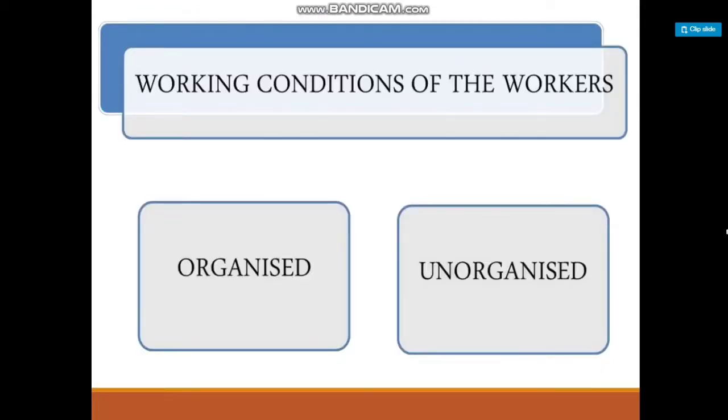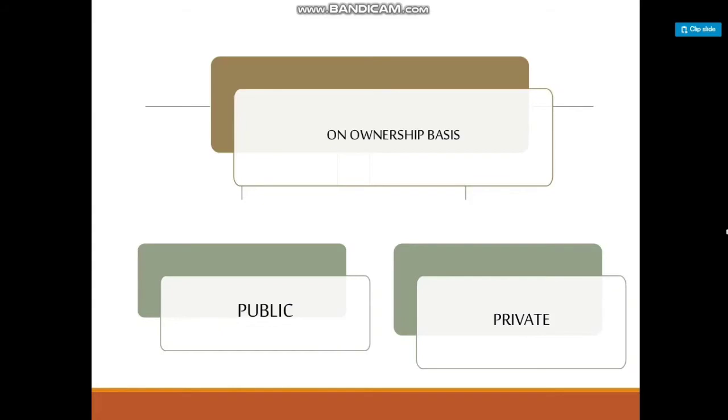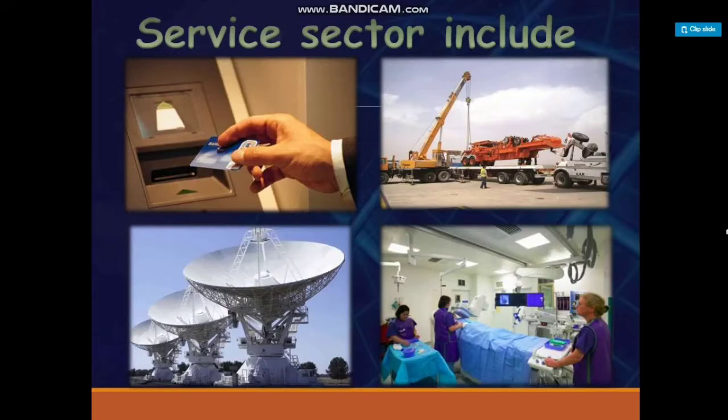Working conditions of the workers. Under this, we have two types: organized and unorganized. On ownership basis, we can divide into public sector, private sector. Service sector will include: